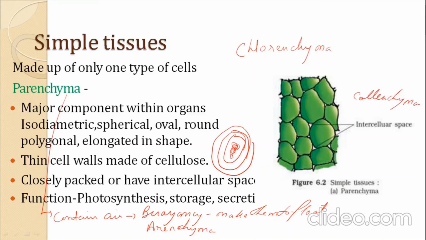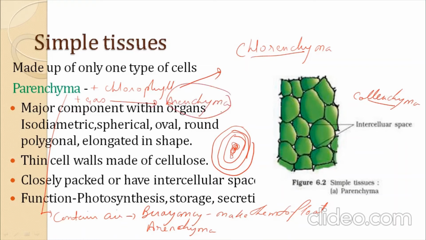Okay, so chlorenchyma are those which contain chlorophyll. So parenchyma plus chlorophyll give rise to chlorenchyma, and if parenchyma plus gases, then it is known as aerenchyma. This aerenchyma is only seen in the aquatic plant.